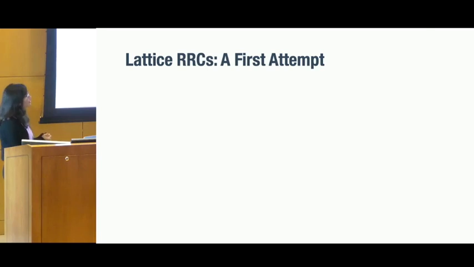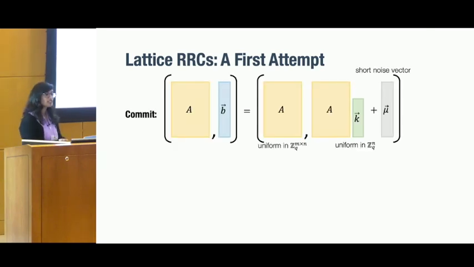Okay, so we'll start with a flawed attempt, and if we have time, we'll see how to fix it. The random value k that each party samples is now a vector in Z_q^n. To commit to this random vector, we use a standard lattice-based commitment scheme where we first sample a random tall matrix A, which is in Z_q^(m by n). And the commitment is a tuple of the matrix A and A times k plus mu. Here mu is a short noise vector, and it's usually sampled from a Gaussian distribution centered at low norm vectors.